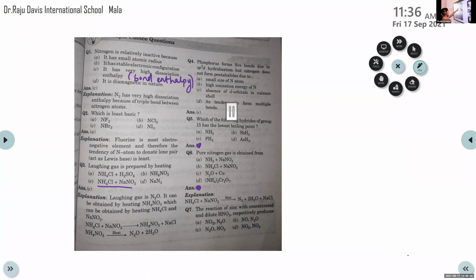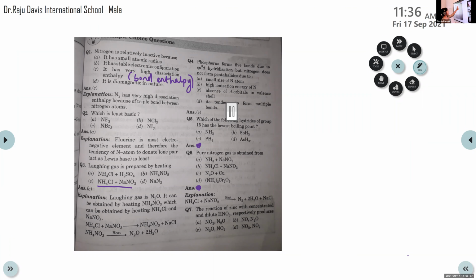So among these 4 options, what will be the reason? Small size of nitrogen atom, high ionization energy of nitrogen, absence of d orbital in valence shell, its tendency to form multiple bonds. Option C is the correct answer: absence of d orbital in valence shell.